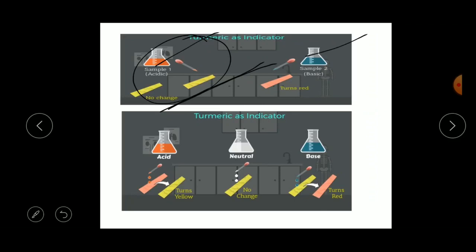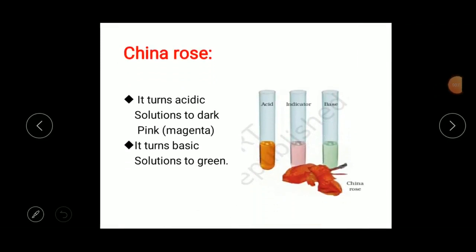Understood? For bases, yellow turns to red, and for acids, the yellow remains as it is, but for neutrals there is no change in the color. Understood, children? What is acid, what is base, and what are neutrals? Okay, the next one is one more natural indicator, that is China rose or hibiscus.